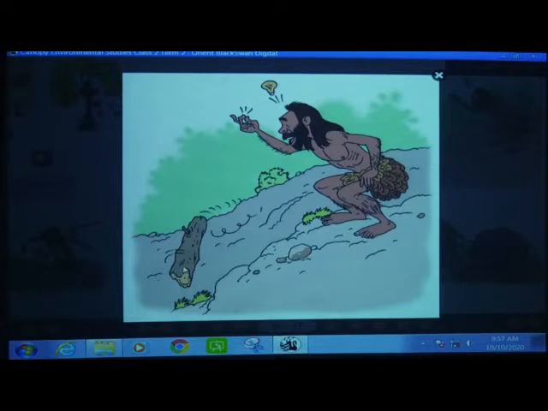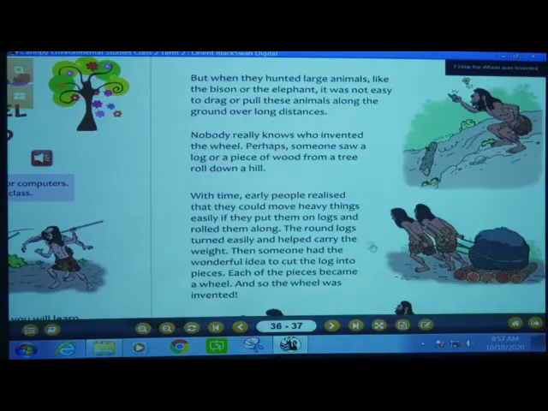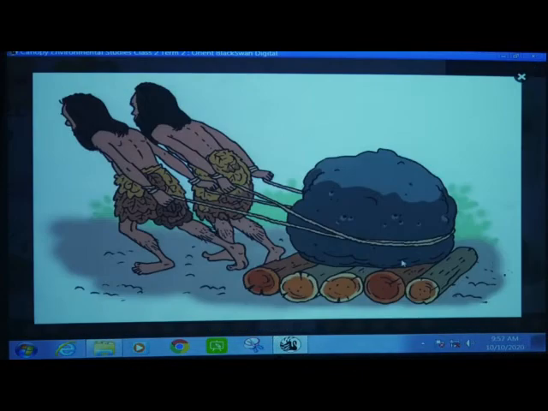This log of wood is coming from up to down. You can see this. Then he thought, in this way, if we tie two or three logs of wood together and keep some heavy thing on them, we can easily take them from one place to another.